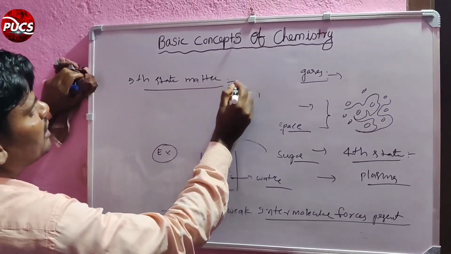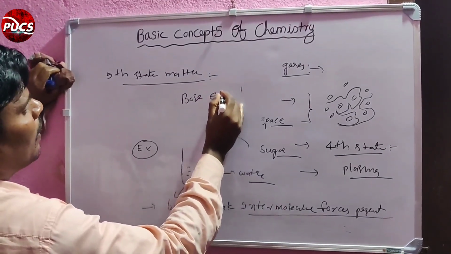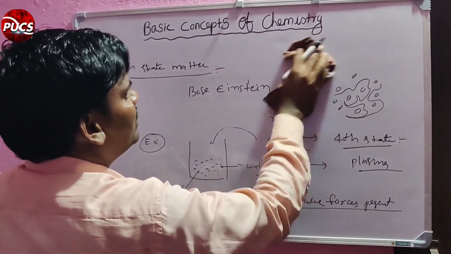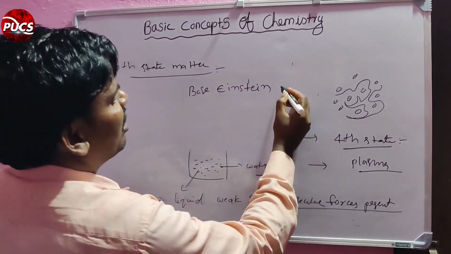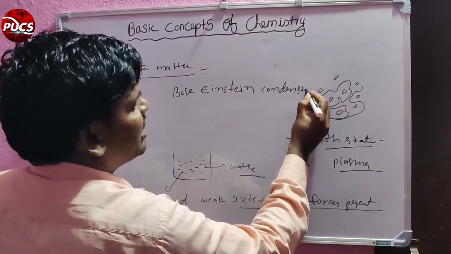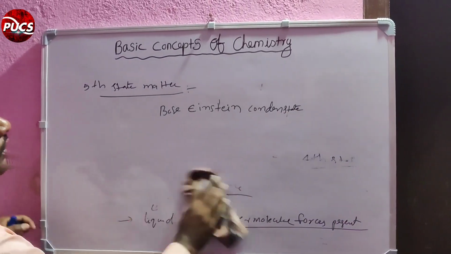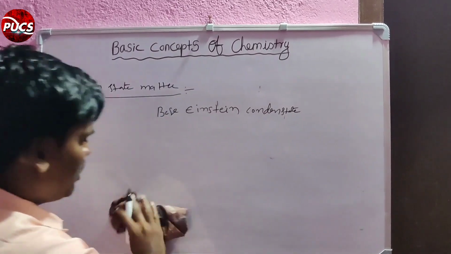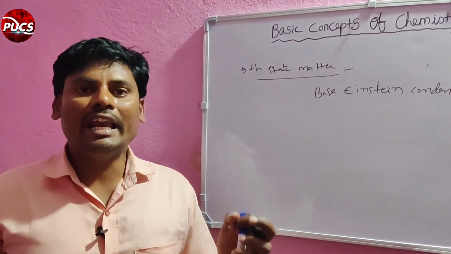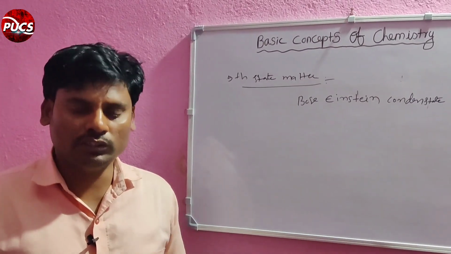Fifth state of matter is the Bose-Einstein condensed state. This is the fifth state of matter, but in our syllabus we are only going to discuss solid, liquid, gases. These three are also very important for our syllabus.